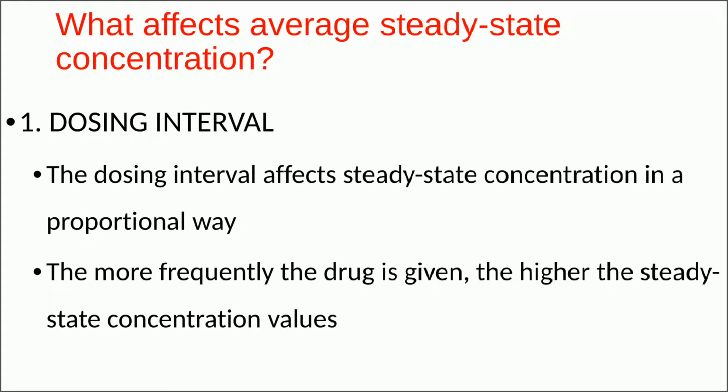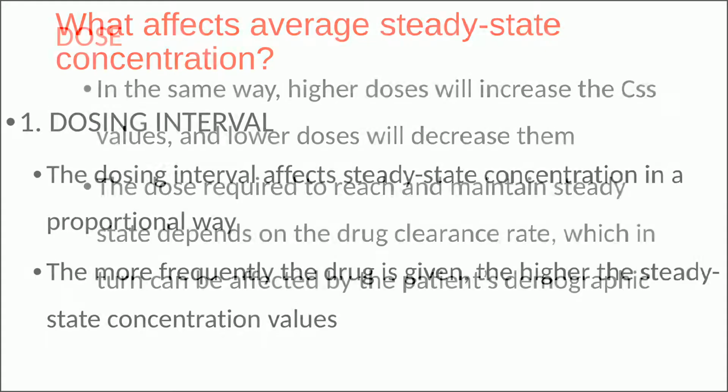Now the question is: what affects average steady state concentration? Let us try to understand various factors affecting the steady state concentration. Number one is the dosing interval. The dosing interval affects steady state concentration in a proportional way. The more frequently the drug is given, the higher the steady state concentration values.